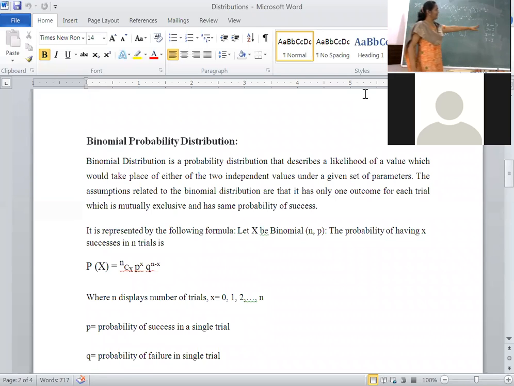Whatever the objects, maybe distinguishable or indistinguishable. Again, n objects are available. Among those n objects, you have to arrange r objects, then the formula is nPr. What is the formula? How will we write it? This is there in 10th standard also. n factorial upon n minus r factorial. Very good.